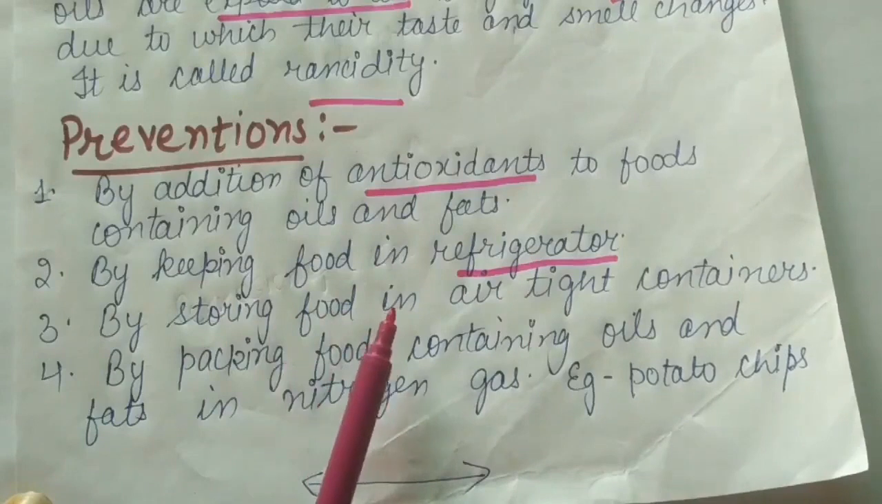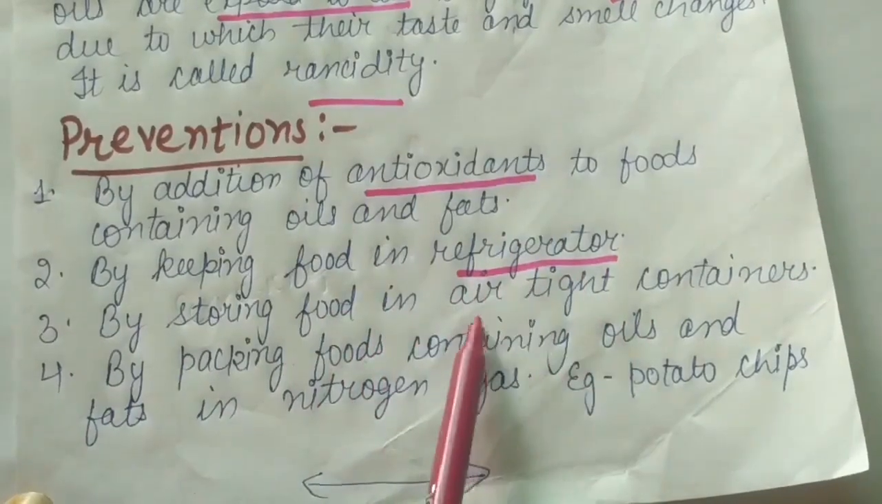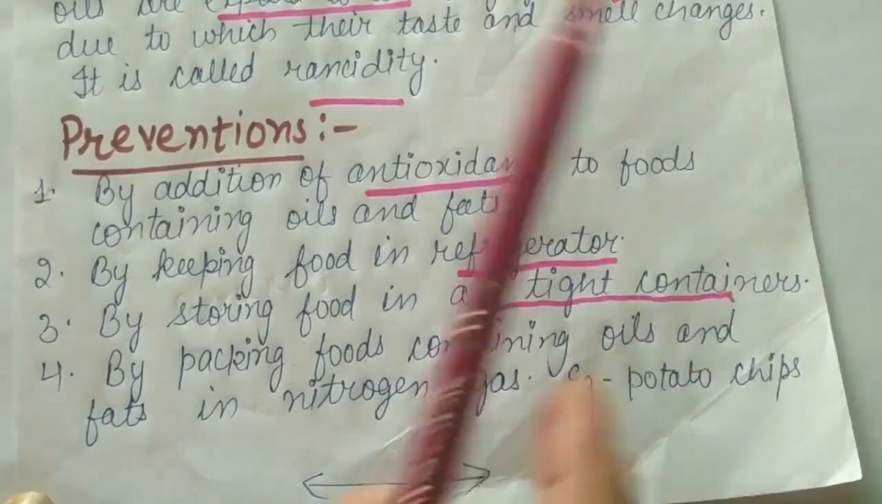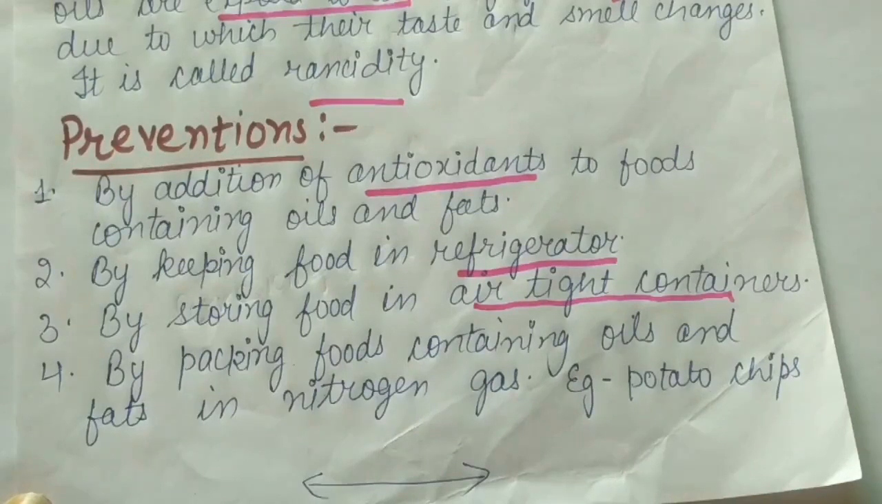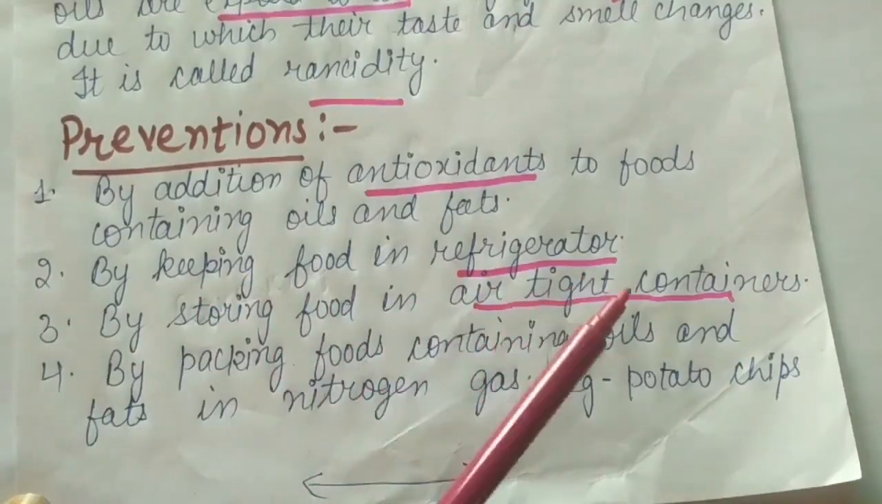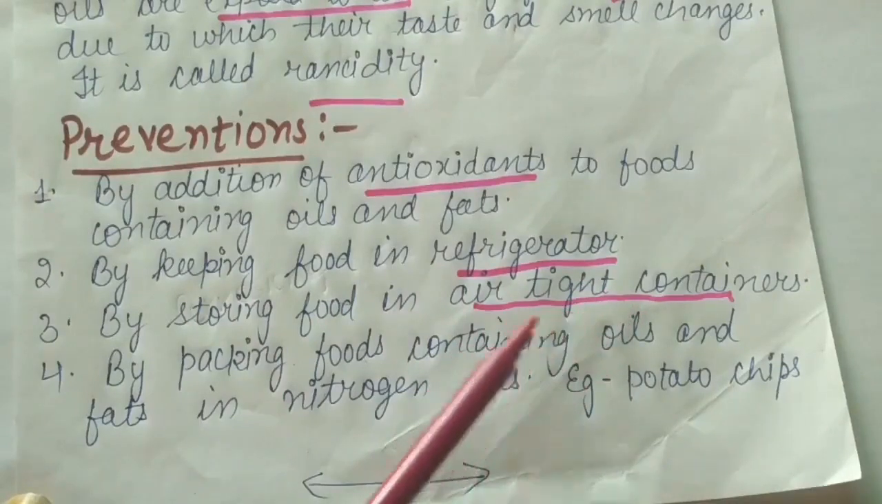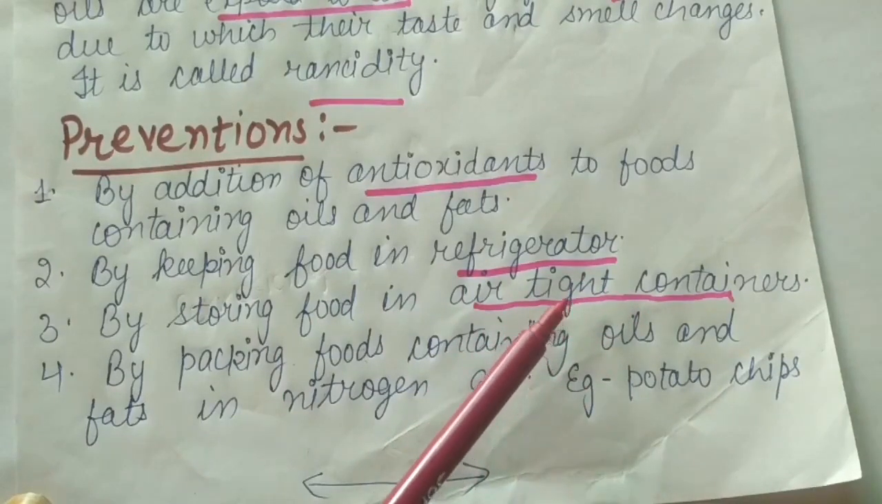The third one is storing food in an airtight container. I have also discussed that with you. By keeping the food in airtight containers, the contact with oxygen is cut off. So by storing food in an airtight container, it can be prevented from rancidity.